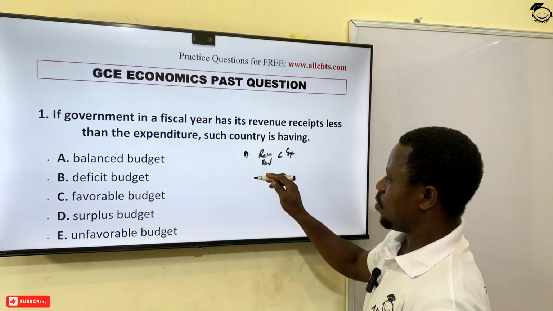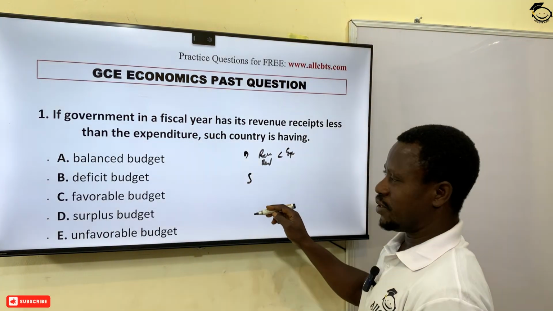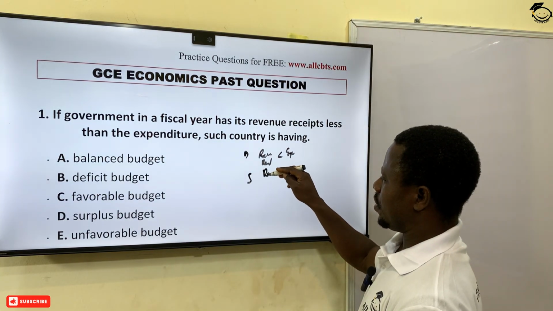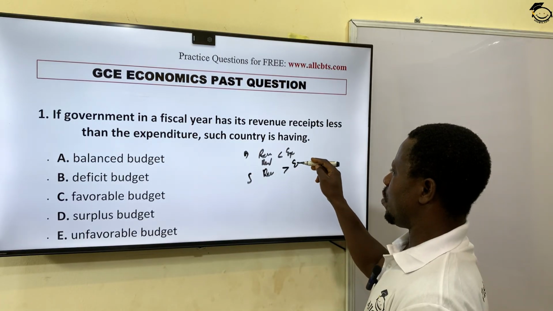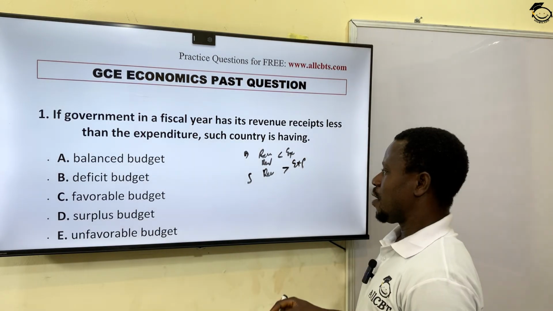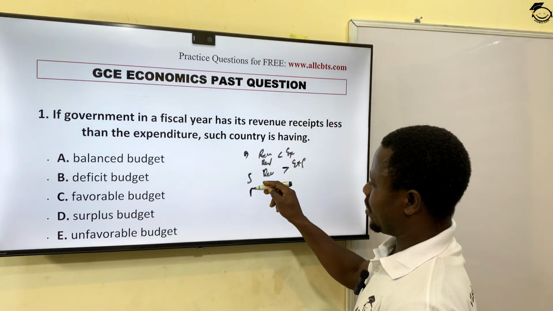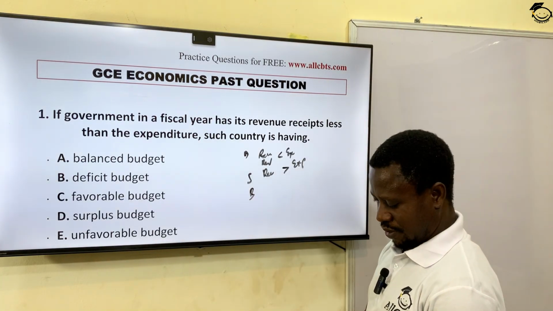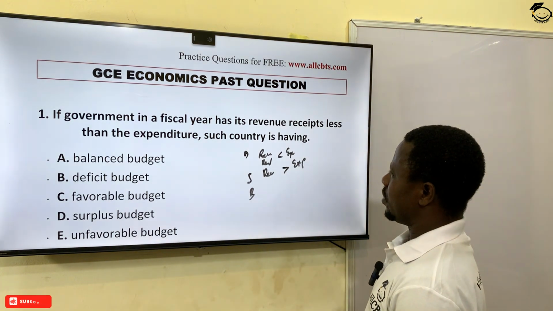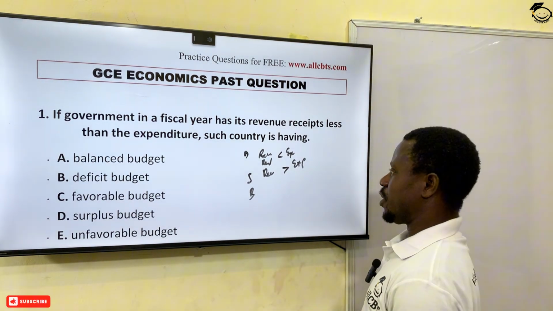Then we have surplus budget, which means your receipt, expected revenue, is greater than your proposed expenditure.